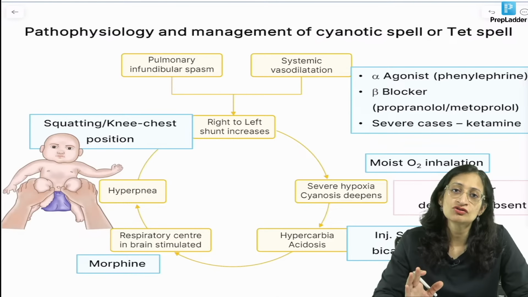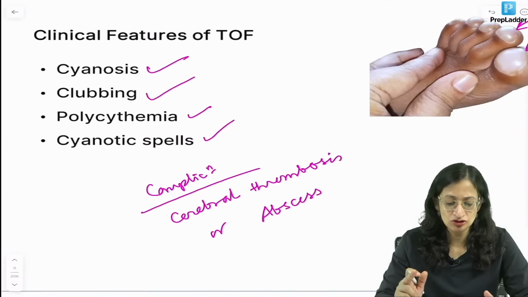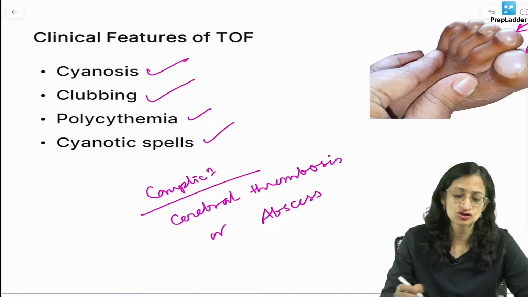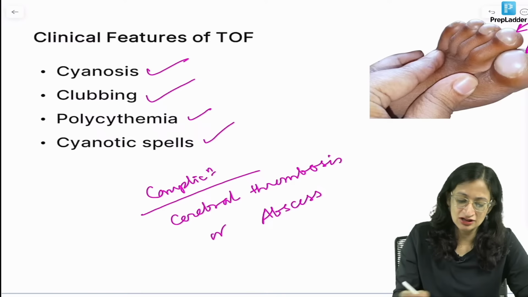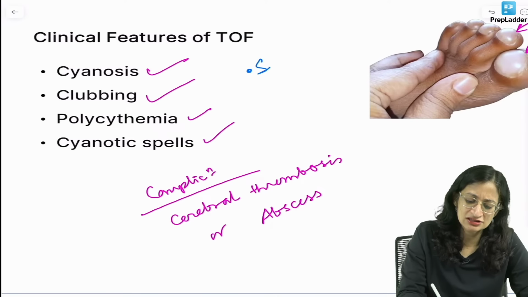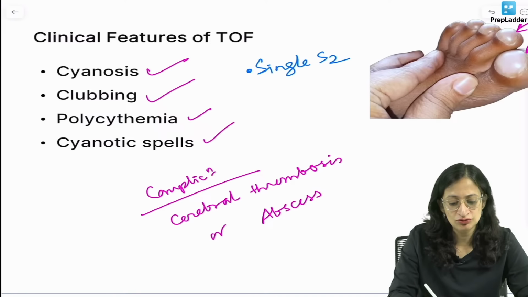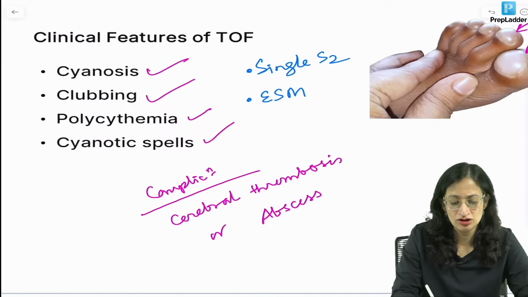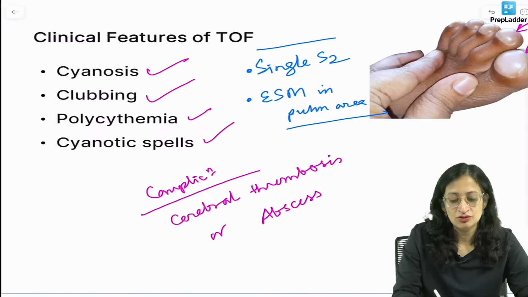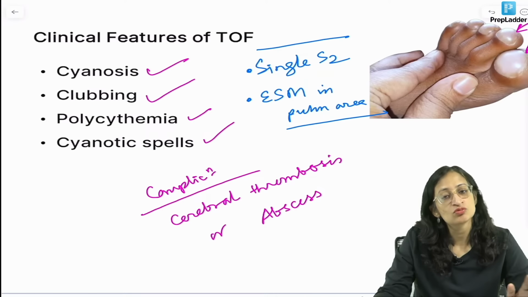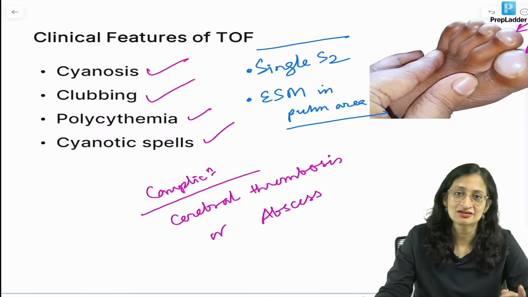Now, in Tetralogy of Fallot, what are the auscultatory findings before coming to the pathophysiology? Can someone tell me what happens in Tetralogy of Fallot? Yes. So, on auscultation, you get a single second heart sound because P2 is soft and inaudible. And what is the murmur that we get? We get an ejection systolic murmur in the pulmonary area, right? Now, the more severe the Tetralogy of Fallot, the more severe the cyanosis, but the lesser the murmur.